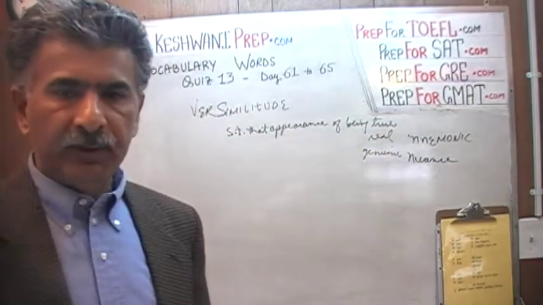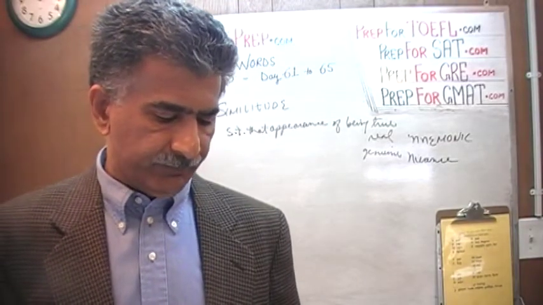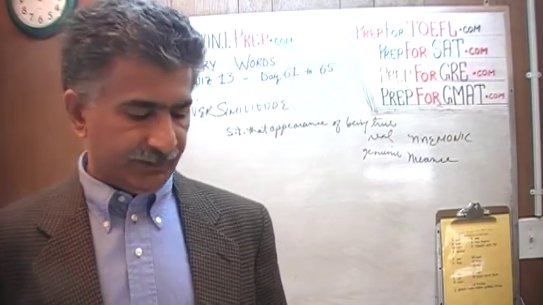Something that appears to be real, something that appears to be genuine, something that is plausible, something that is likely, is said to have verisimilitude.